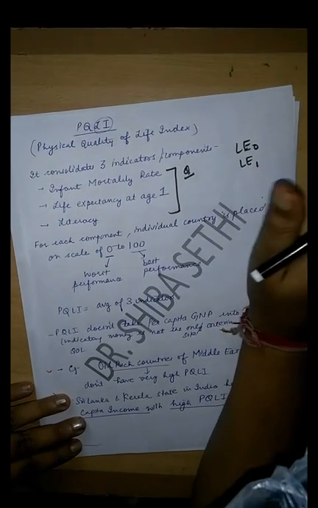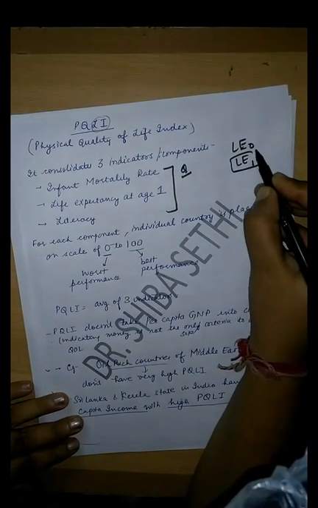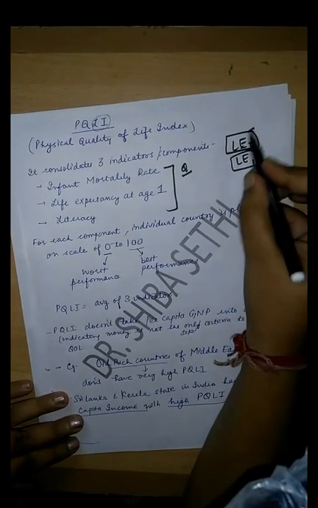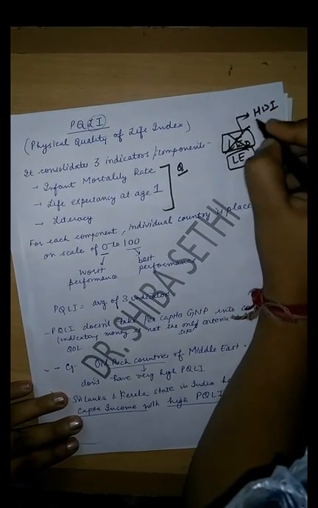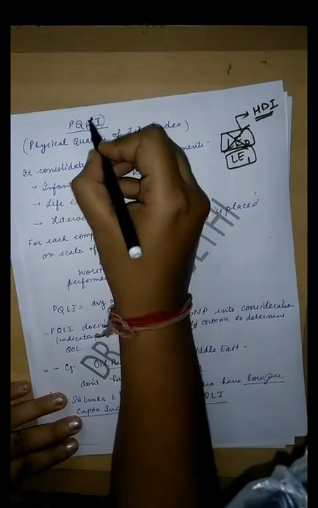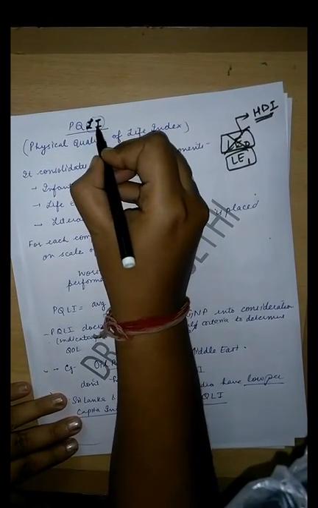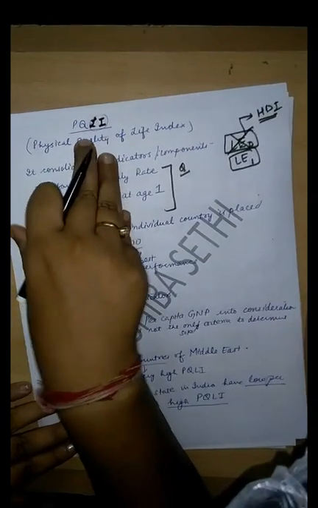So don't get confused. For PQLI, the component is life expectancy at age 1, and life expectancy at age 0 is a component of HDI. Usually you make the mistake, you tend to forget, and I told you to remember it. It is L1, that is life expectancy at age 1 is a component of PQLI.